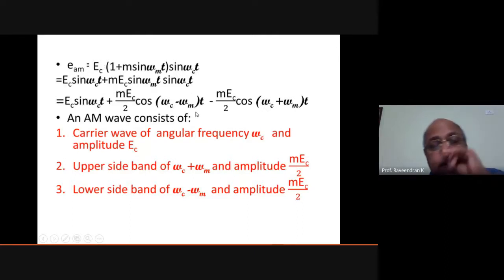Omega means 2 pi f. Omega is really 2 pi f, where 2 pi is a constant, so you can consider it to be fc and fm here. So fc minus fm, fc plus fm. So the bandwidth is what is called the bandwidth between this lower frequency and upper frequency. That is the bandwidth of the communication possible with that particular frequency range of the modulating signal. So that is why it is called bandwidth. So that bandwidth is actually omega c plus omega m minus omega c plus omega m, or 2 omega m. That is the bandwidth, and that we will discuss in the next class.